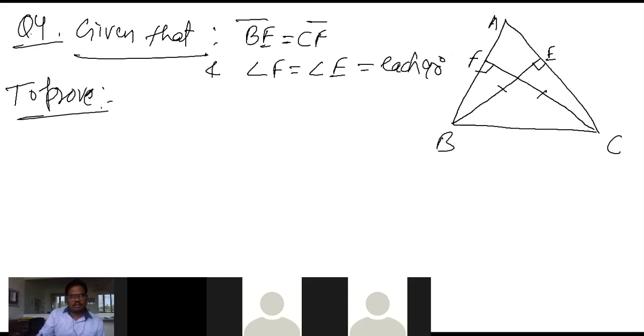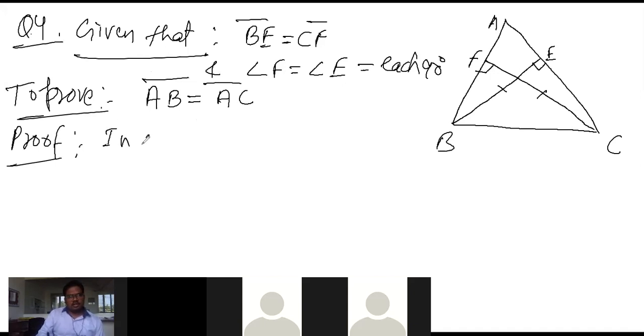To prove that ABC is isosceles, that means AB is equal to AC. We will prove this one. So let's start the proof.